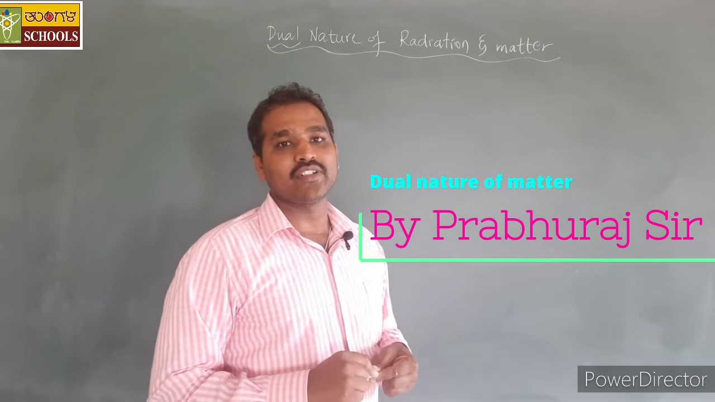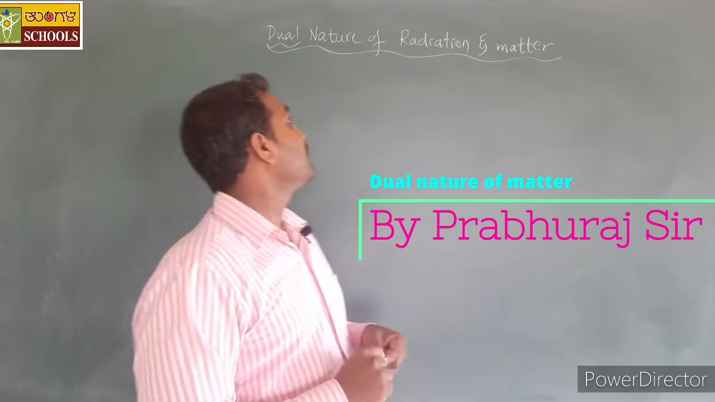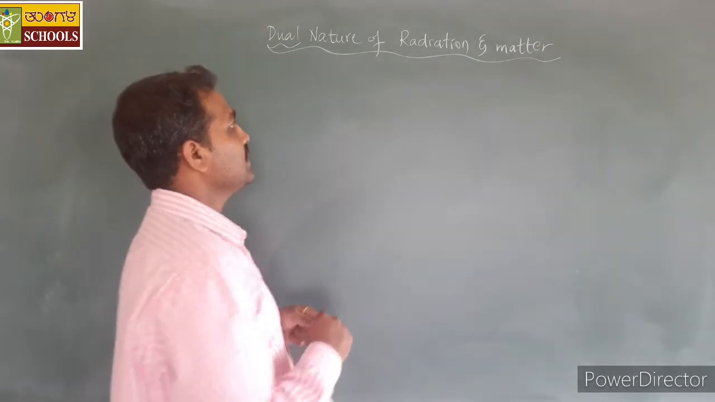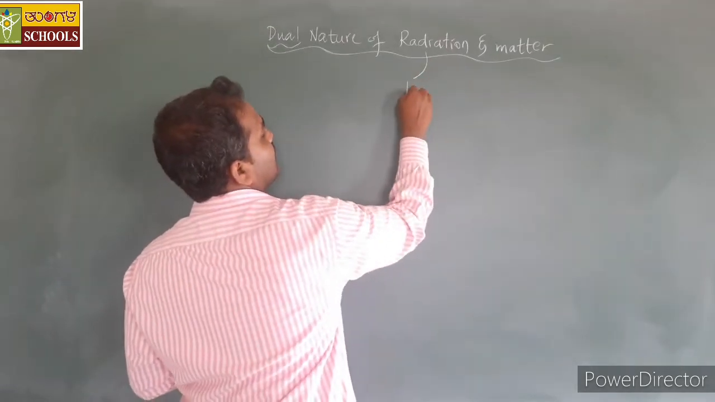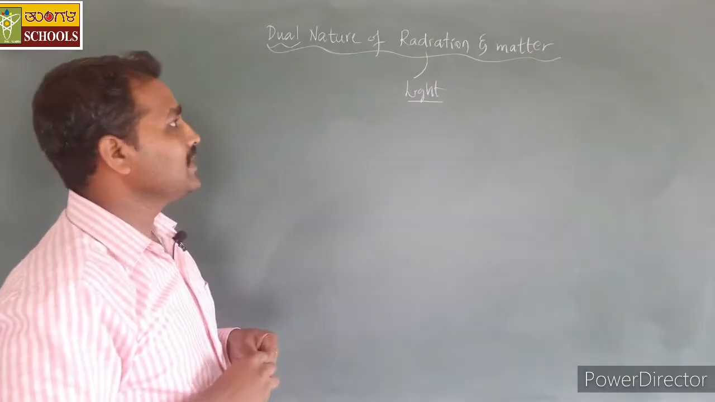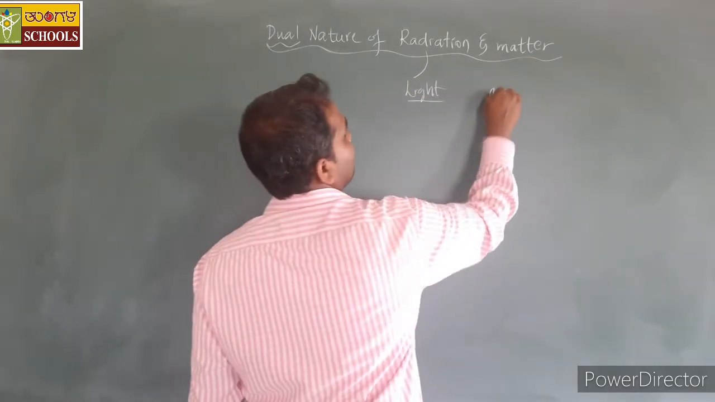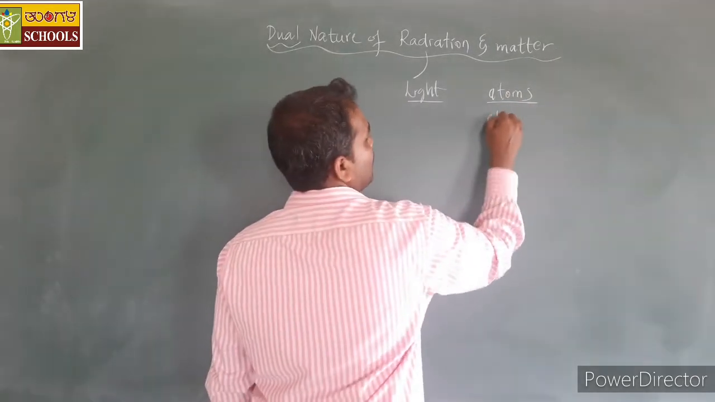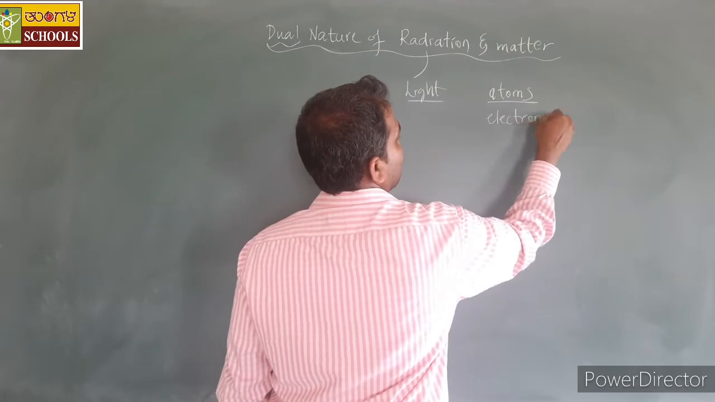Today we shall start with another interesting chapter, dual nature of radiation and matter. Radiation is nothing but the light or the electromagnetic wave you can consider. Matter is nothing but the atoms you can consider, or in general for our studies we shall consider electrons.